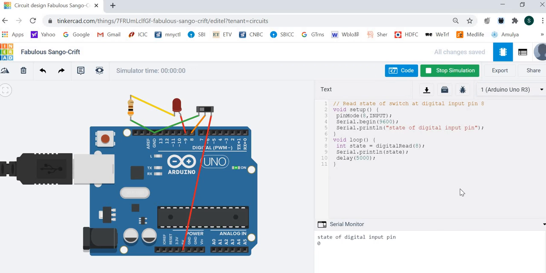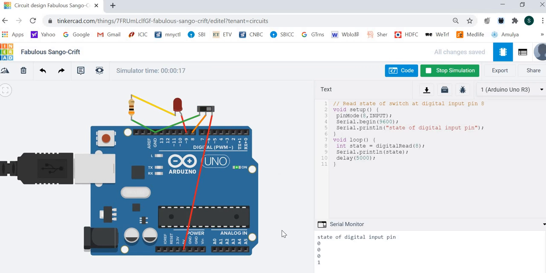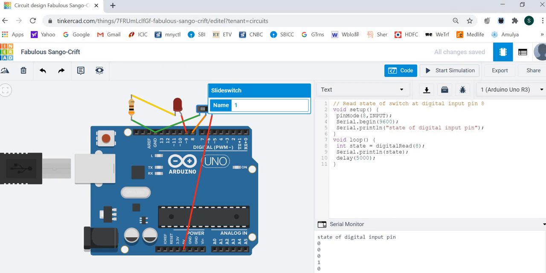Start simulation. So the state of the digital input pin message is printed. Serial println prints the message. Now the state is 0. Now I change the switch. State is 1. Again I change this. State is 0. In this way it goes on changing. So stop the simulation and clear the serial monitor.